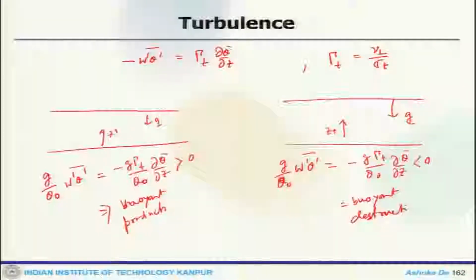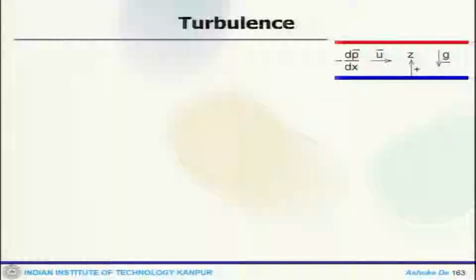This is the one, if you have a parallel plate, and then this part is where you get buoyant production, and this is the buoyant destruction. Now, for this plane channel flow, we can look at the buoyancy versus shear.